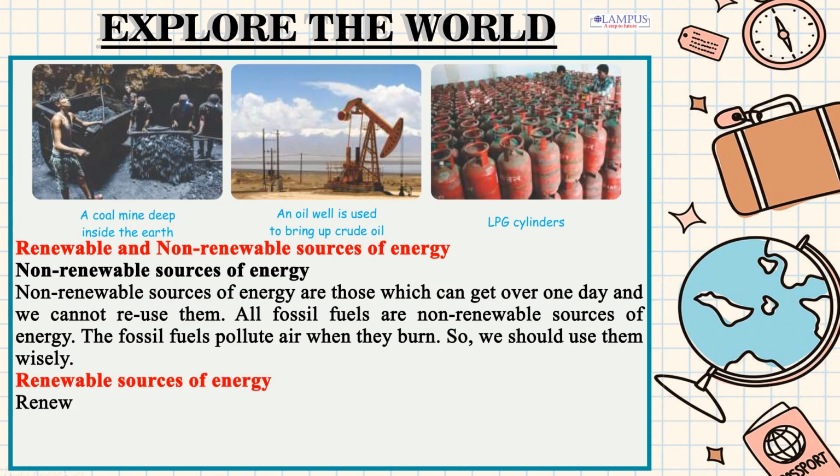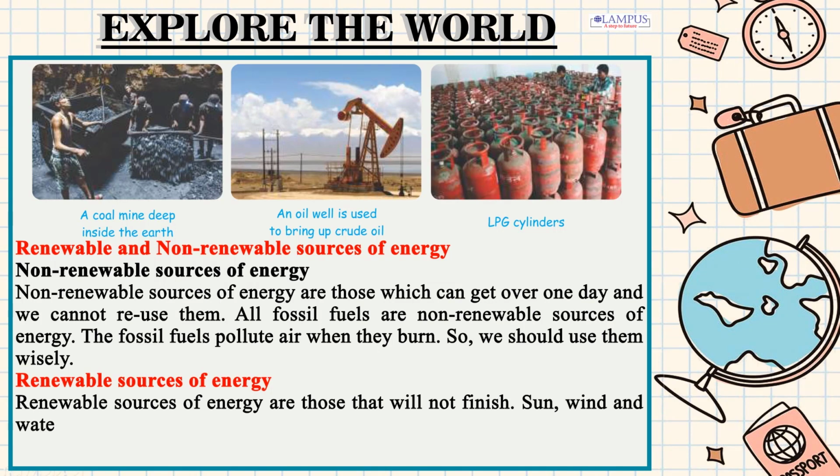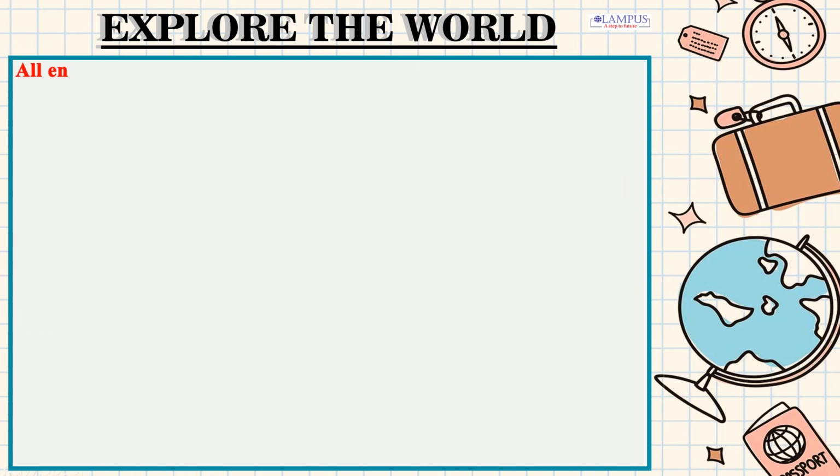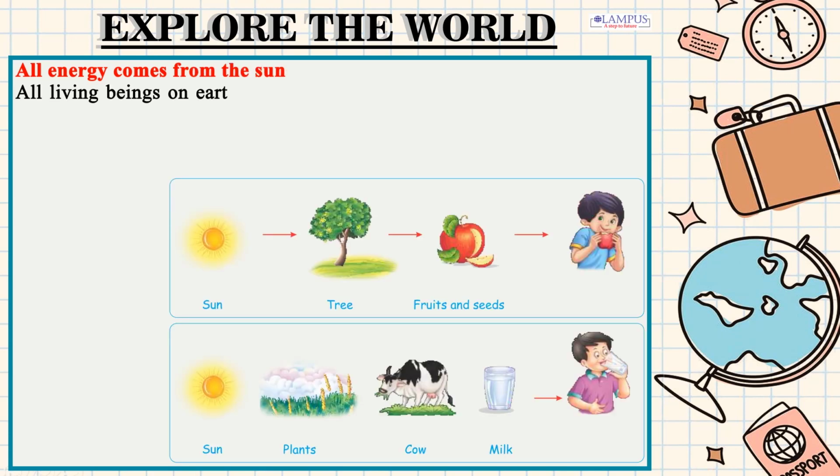Renewable sources of energy. Renewable sources of energy are those that will not finish. Sun, wind and water are renewable sources of energy. These sources of energy are non-polluting. All energy comes from the sun. All living beings on earth are dependent on the sun's energy.